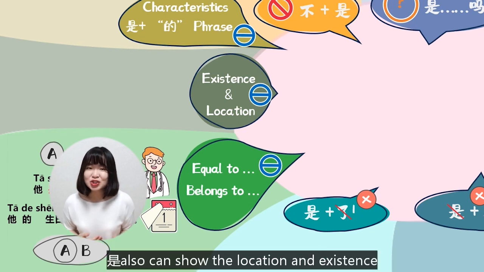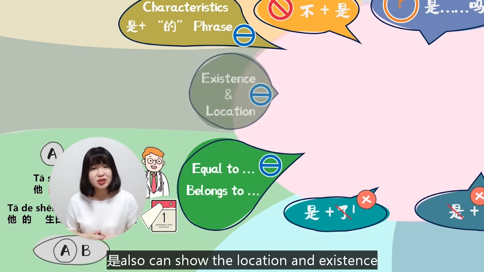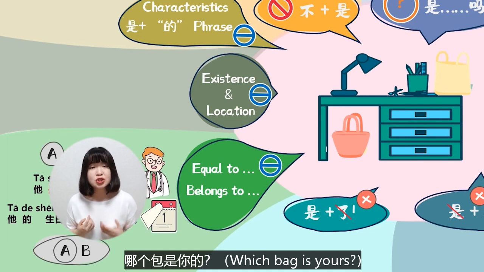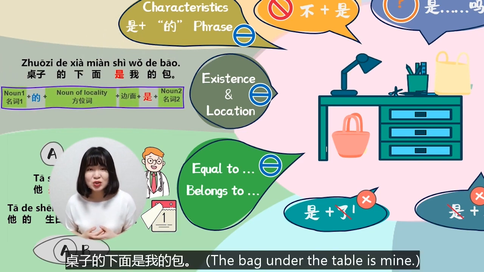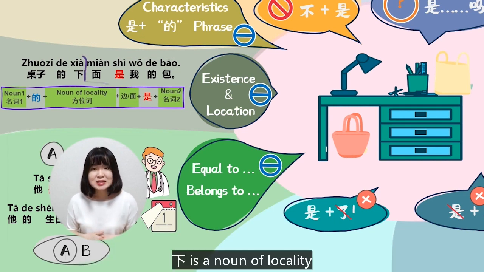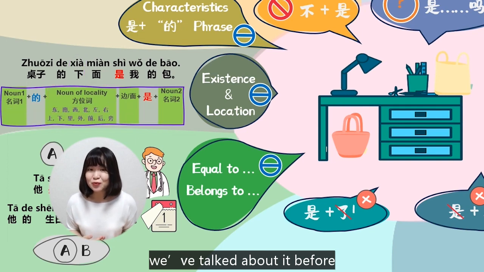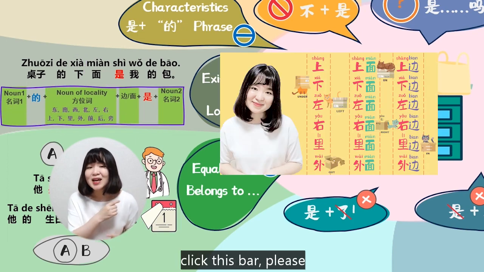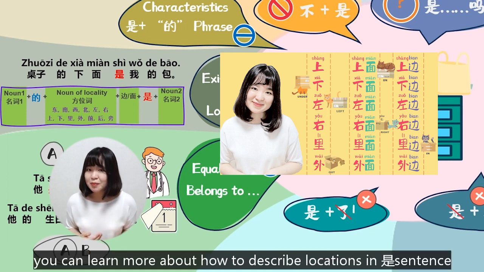Second one, 是 also can show the location and existence. 哪个包是你的？桌子的下面是我的包。下 is a noun of locality. We've talked about it before. If you want to learn more about it, click this bar please. In this video, you can learn more about how to describe locations in 是 sentence.